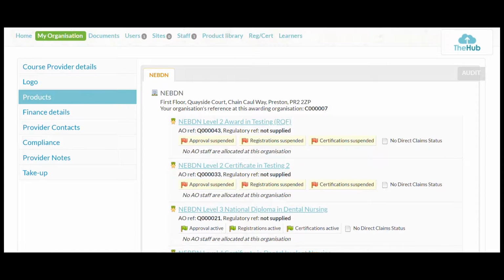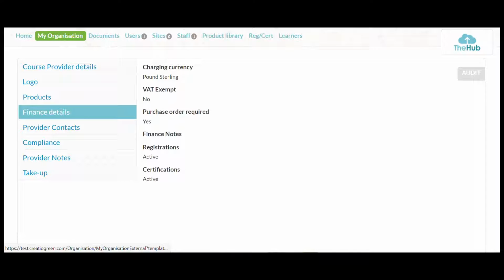products tab. We'll touch a little bit more on the products when we go to product library, and it'll all link in there, but you'll be able to see when you log in all the products that you've been accredited to deliver. Please again, just double check that everything you believe should be there is there, and if not, do let your auditor know. All right, so then we'll go to finance details.